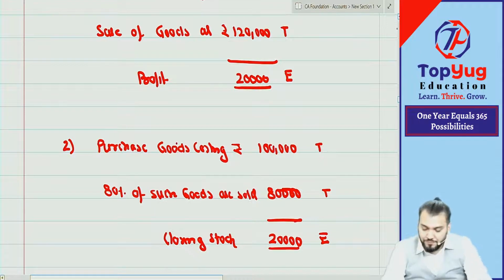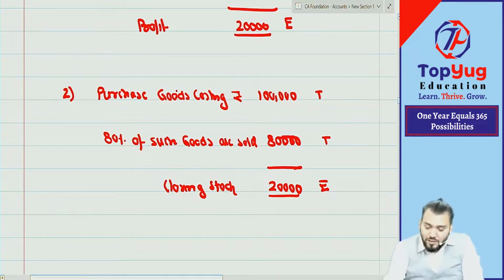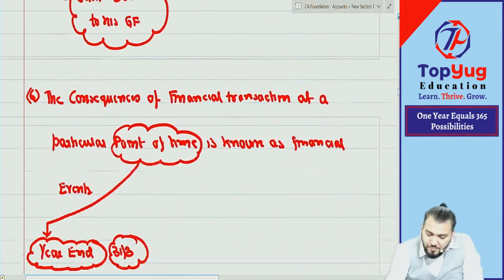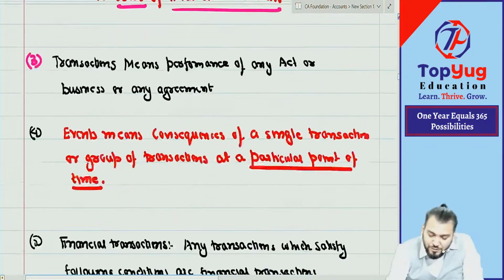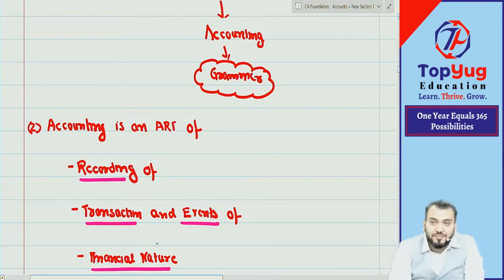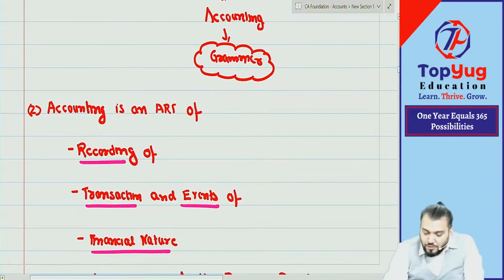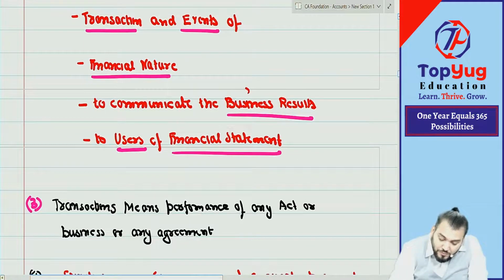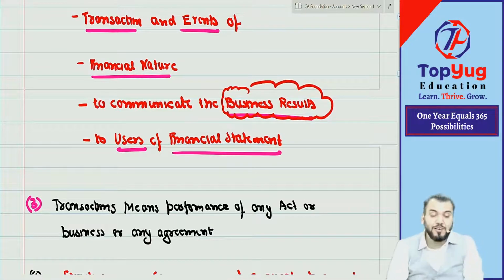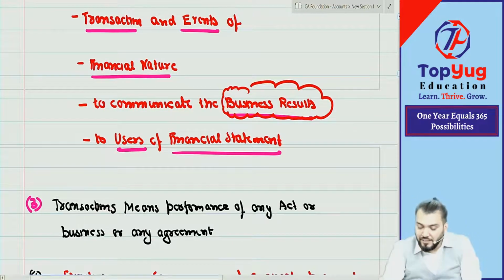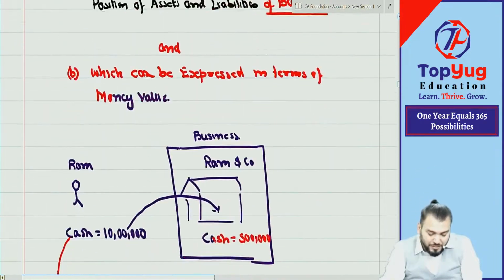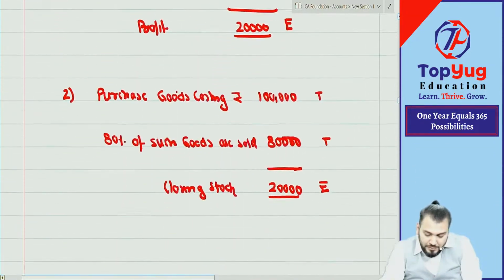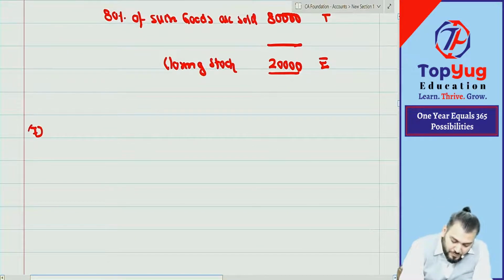Understood? So coming to the definition, whatever we have understood: transaction, event, financial nature. Now we need to record to communicate what? Business result. So what is the meaning of business result? Let us understand. Coming to point number 7, business result.